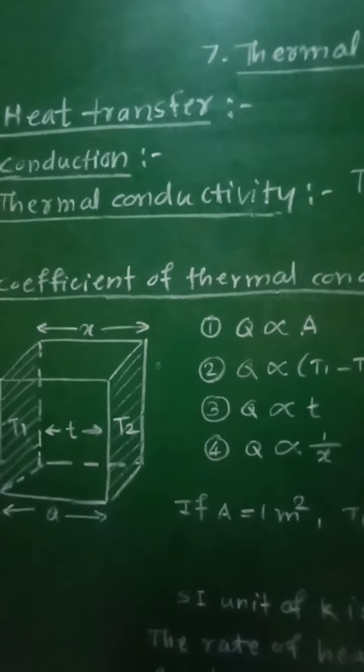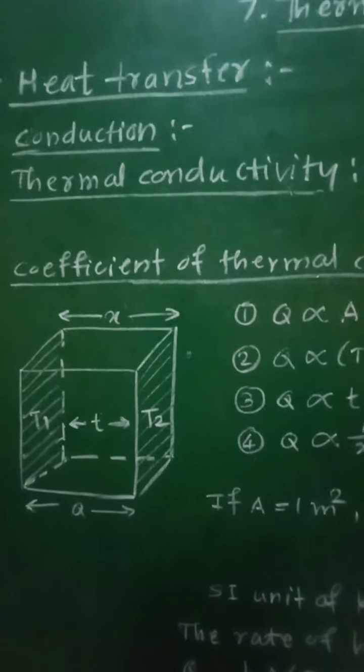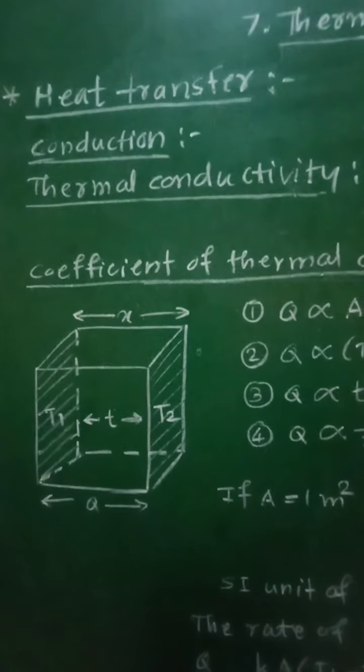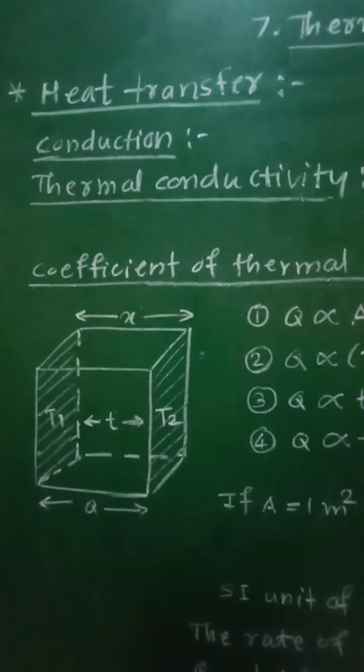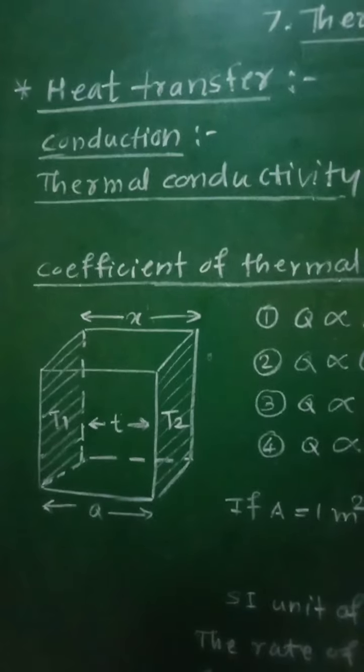That end of the rod in our hand is not in direct contact with the flame, but still, due to conduction of heat energy, it gets heated.